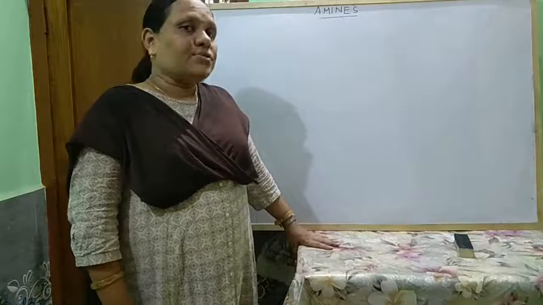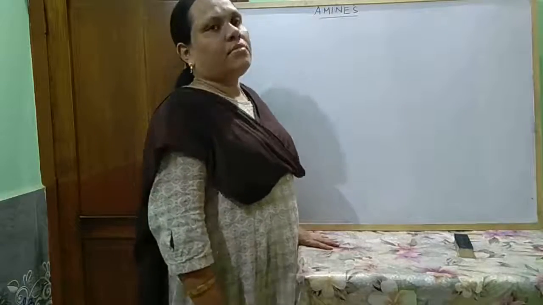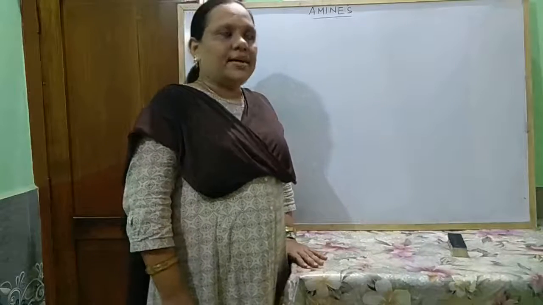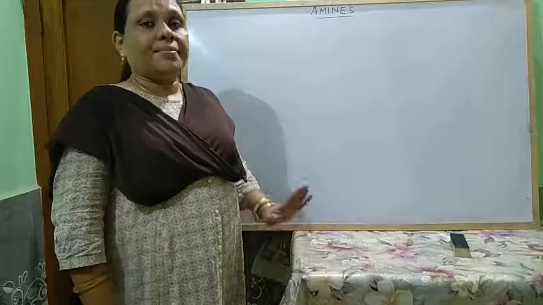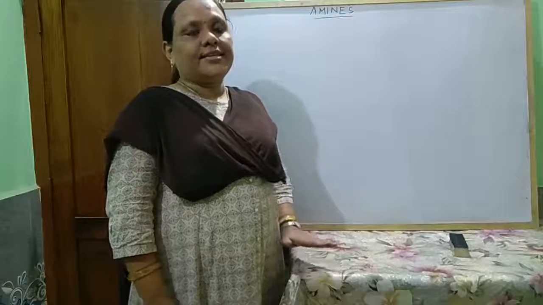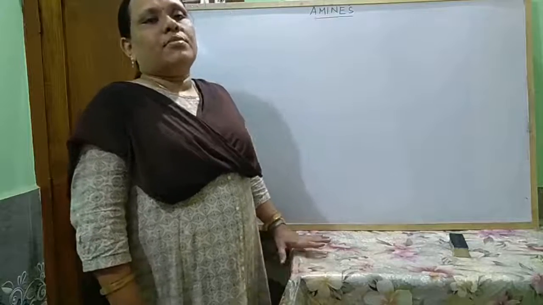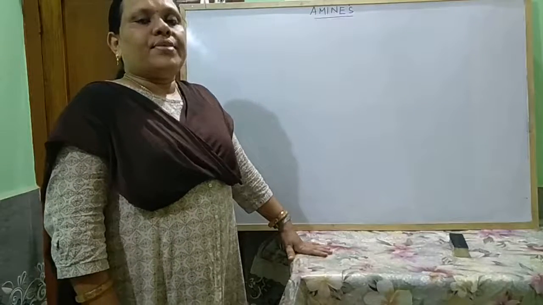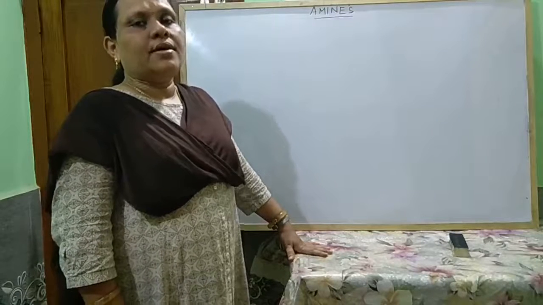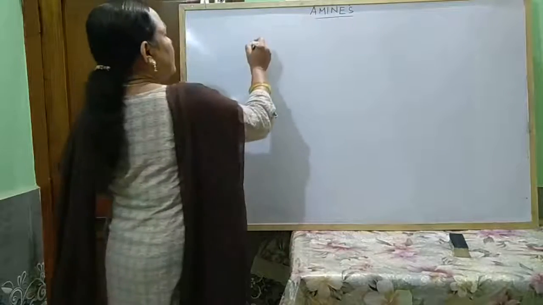Last class I asked you one question: how do you prepare aliphatic amine from alcohol, ethanol? Suppose how you can prepare ethylamine from ethanol. When ethanol is treated with ammonia in presence of aluminum oxide at 633 Kelvin, it forms ethylamine. But if more ethyl alcohol is taken, it gives a mixture of primary, secondary and tertiary amine, that is ethylamine, diethylamine and triethylamine. Look at this equation,